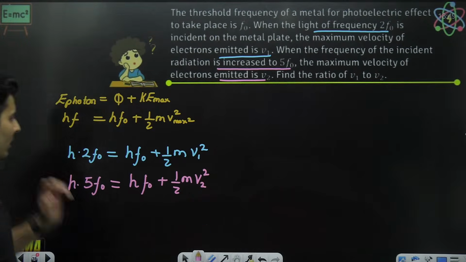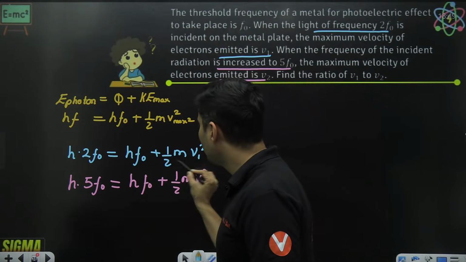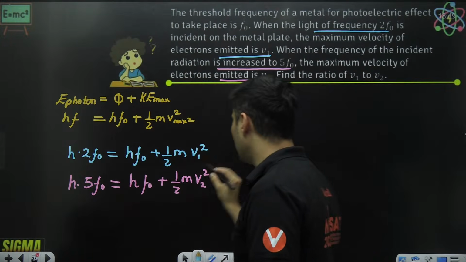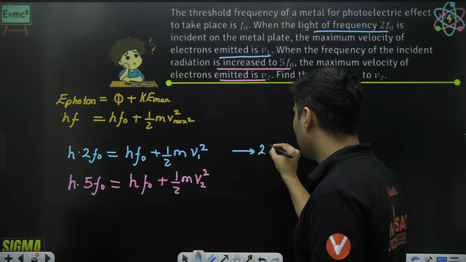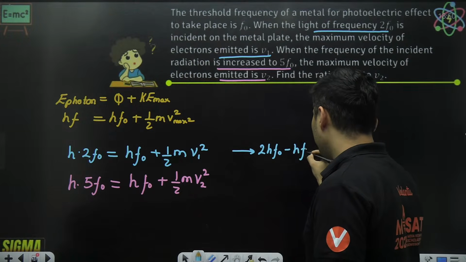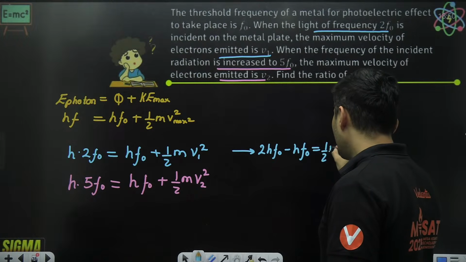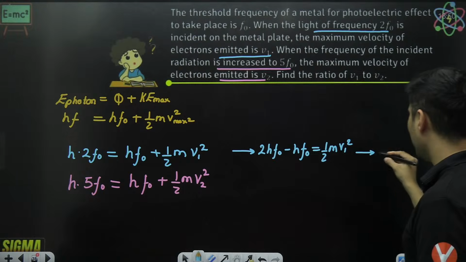Okay. Now what do we do? Observe this. If you see this equation, I can shift hf naught over here. So what I will get is 2hf naught minus hf naught is half m v1 square, which is as good as saying 2 minus 1 is 1.